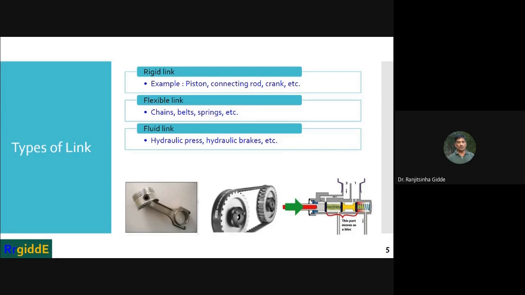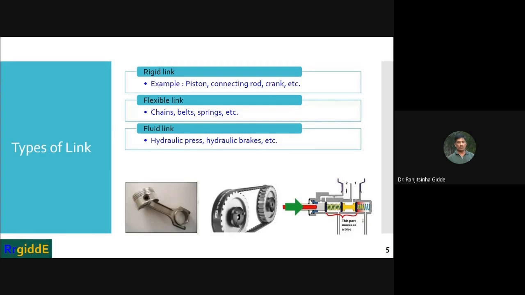Examples of fluid link: you can have hydraulic presses, then jacks, and hydraulic brakes. Jacks, which are used to lift the body of a truck or vehicle, are one example of the fluid link.